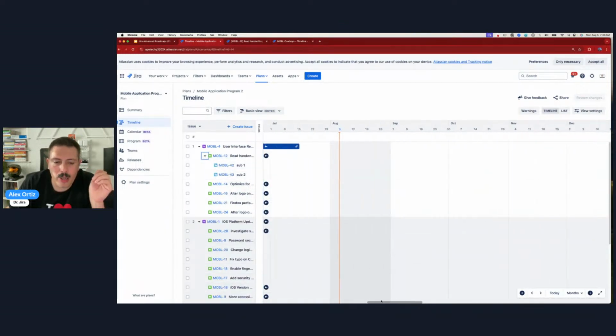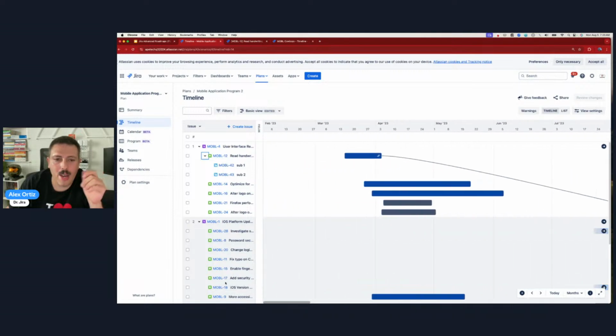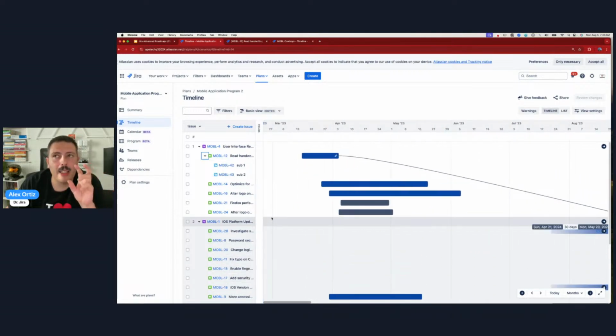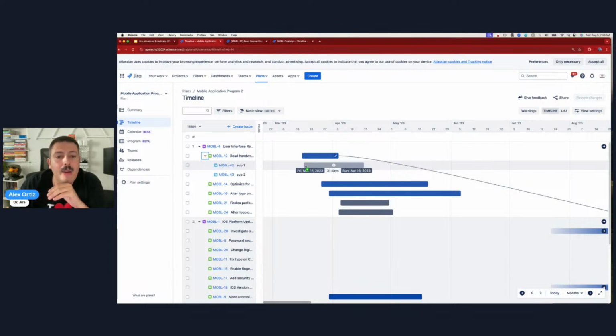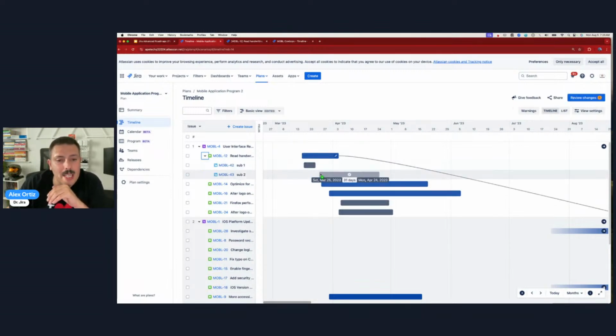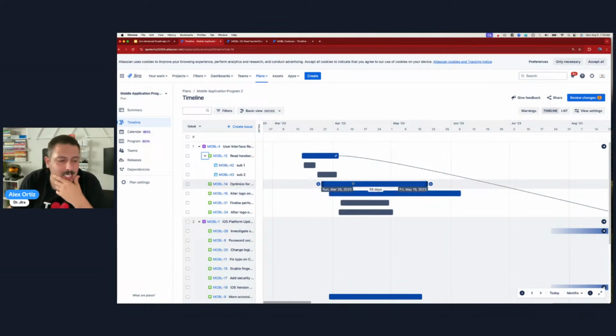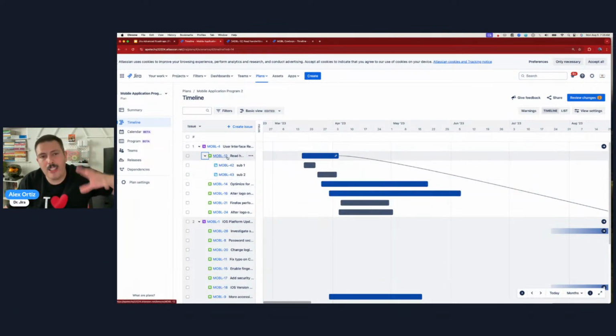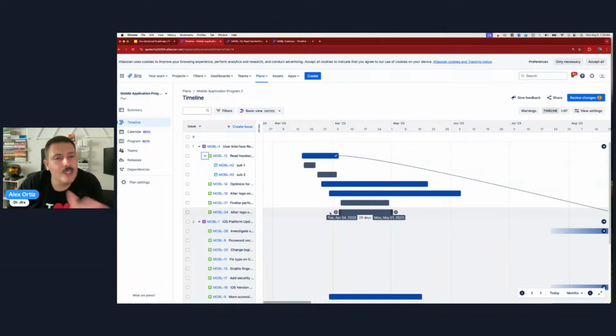What's even more important, because obviously we're deviating right now from the basic timeline, is that now I can also add dates to my subtasks. So that's not possible in the regular roadmap. What this is basically telling you is that at this level in the JAR, you can do the entire hierarchy of your epic, your stories, and your subtasks, and all three of those can have their own independent dates. This is critical because you cannot do that anywhere else. So if you wanted to put dates on every issue type, this is the only place you can do it. It's the only way you're going to be able to do it.